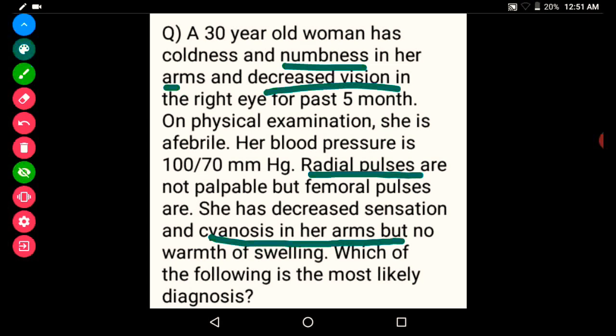What is the diagnosis? Decreased vision occurs if the internal carotid artery is involved. There is absence of radial pulse and cyanosis, which is mainly the Raynaud's phenomenon. These all indicate Takayasu arteritis.